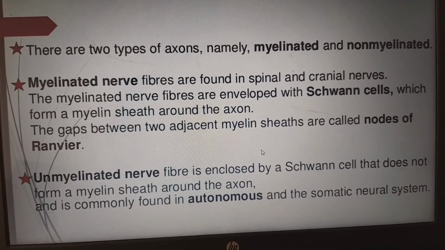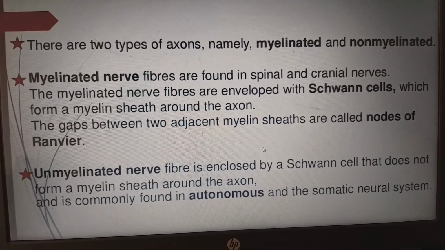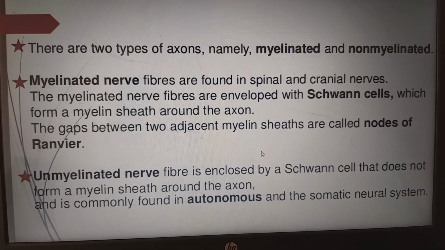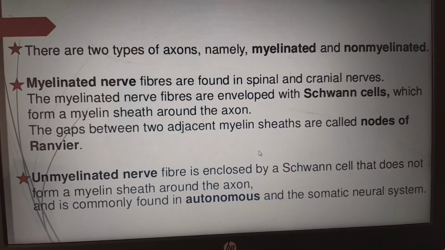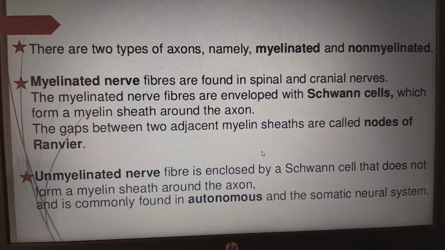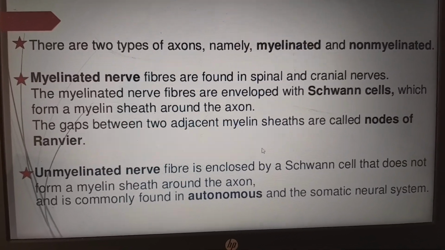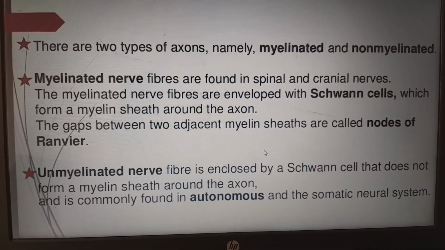Myelinated nerve fibers are enveloped with Schwann cells, which form a myelin sheath around the axon. The gaps between two adjacent myelin sheaths are called nodes of Ranvier. Next, unmyelinated nerve fibers are enclosed by Schwann cells that do not form a myelin sheath around the axon, and are commonly found in the autonomic and somatic neural system.